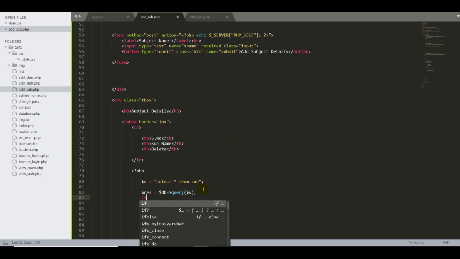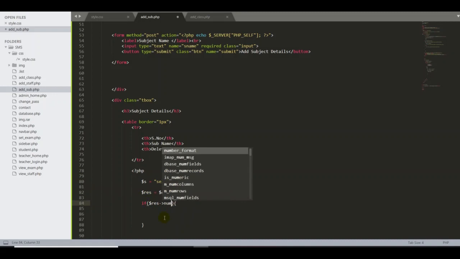All right, then I have to check whether we have records or not. That's as usual for our work, because if there are no records in our database, there's no point in seeing the details. So open close bracket and open curly brackets. So what is the function we have for checking whether we have a record or not? What the data we have stored from the query is res. So arrow operator num underscore rows, and num underscore rows is greater than 0. It means that if there are records, I ask the system to fetch all the data from the database.